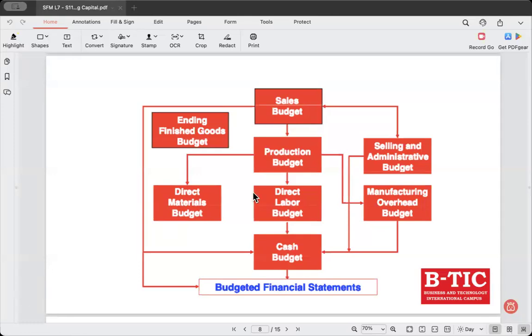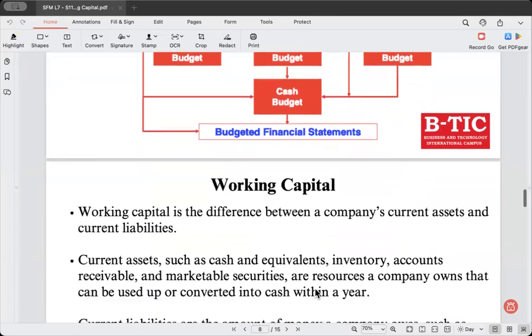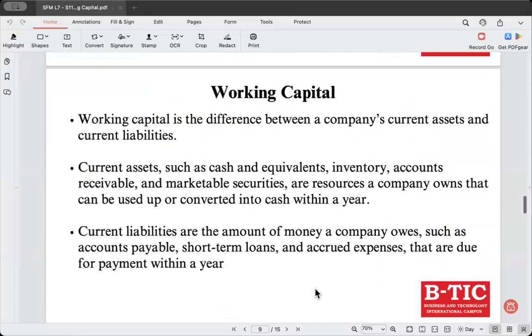So the budgeted financial statements will be prepared by using all the above budgets. They will be preparing the budgeted income statement, the statement of comprehensive income, as we learned in the annual report, the budgeted balance sheet, and the budgeted cash flow statement. So once we prepare the master budget, we will be able to prepare the budgeted financial statements.